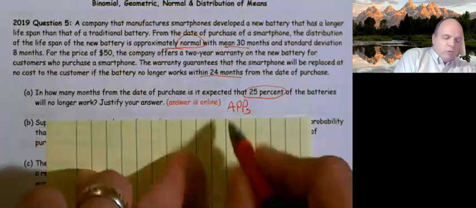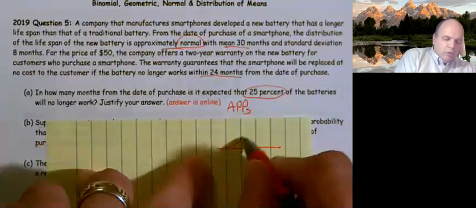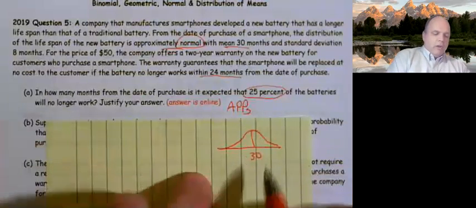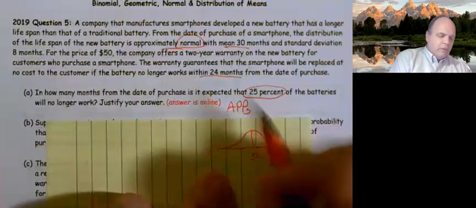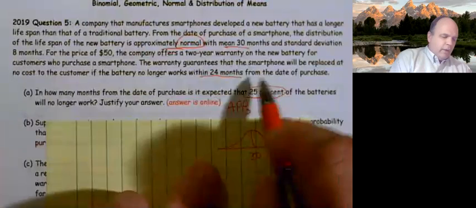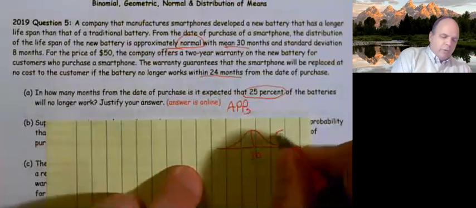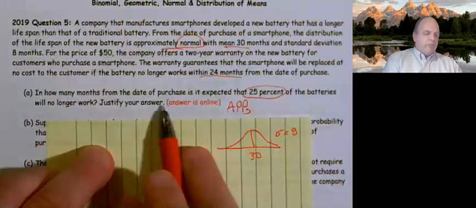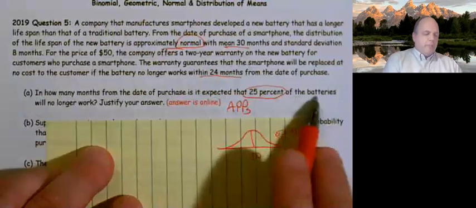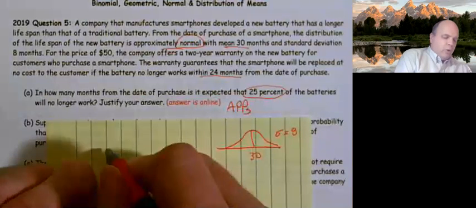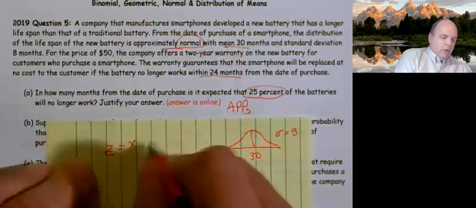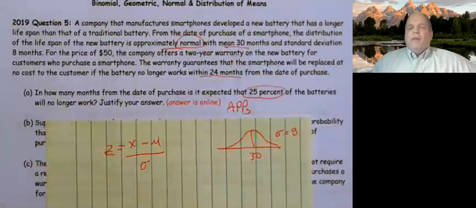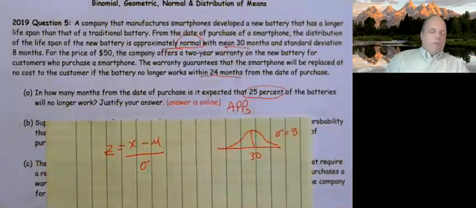So they told me that this was normal with a mean of 30, and they told me my standard deviation, which was 8 months. And they want to know how many months from the date of purchase is it expected that 25% of the batteries will no longer work? Well, since it's normal, I go ahead and write this down every single time. This is just my organizational tool. It lets me know what I have, what I need, and what I might be looking for.